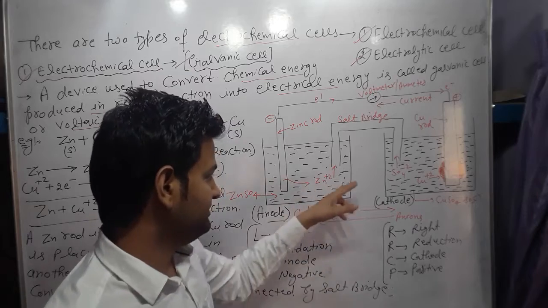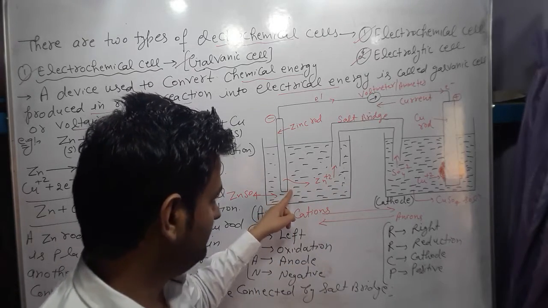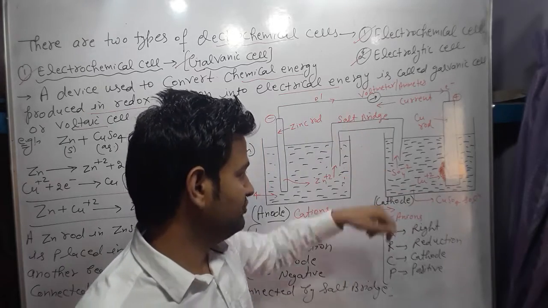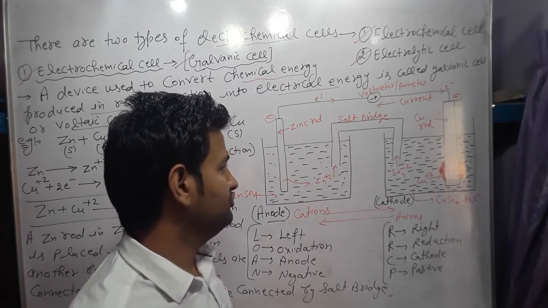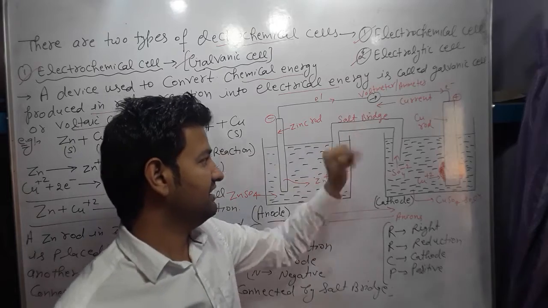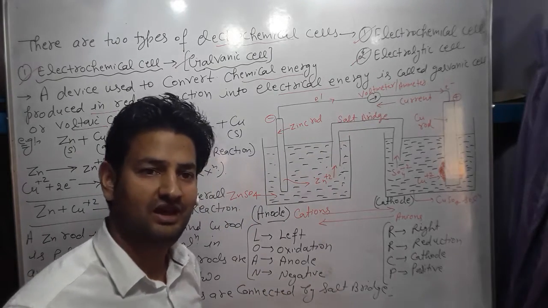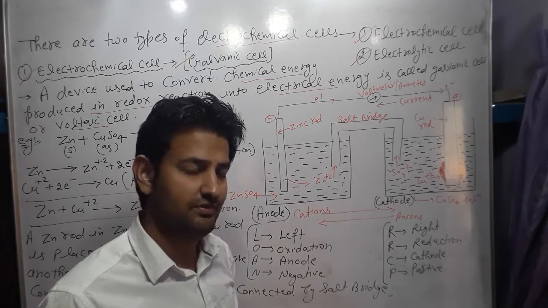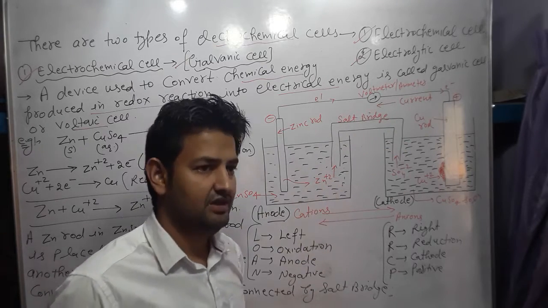Electrical imbalance occurs in the two solutions because here there is loss of electrons and here there is gain of electrons. To balance this neutrality, we use a U-shaped glass tube. This is called the salt bridge. The salt bridge helps in maintaining the electrical neutrality of the solution by transferring the ions.